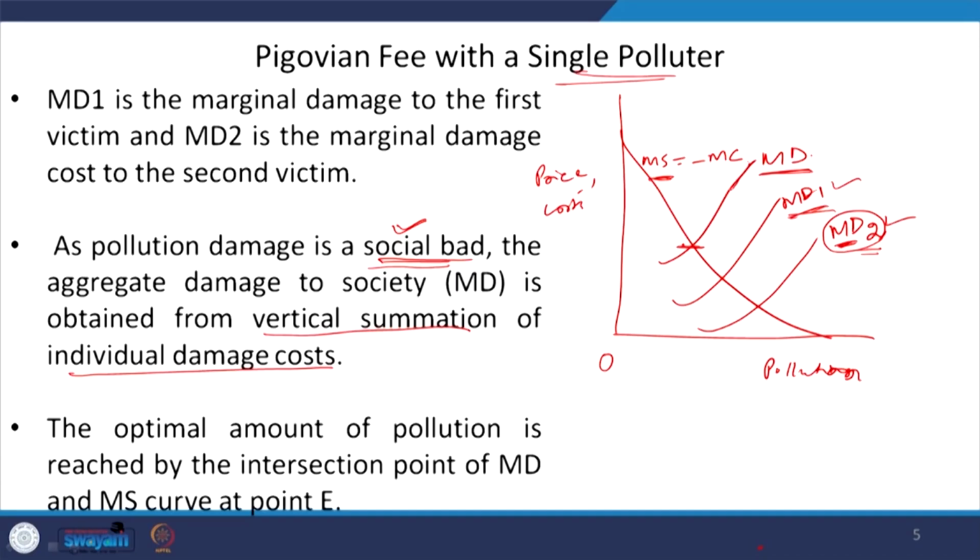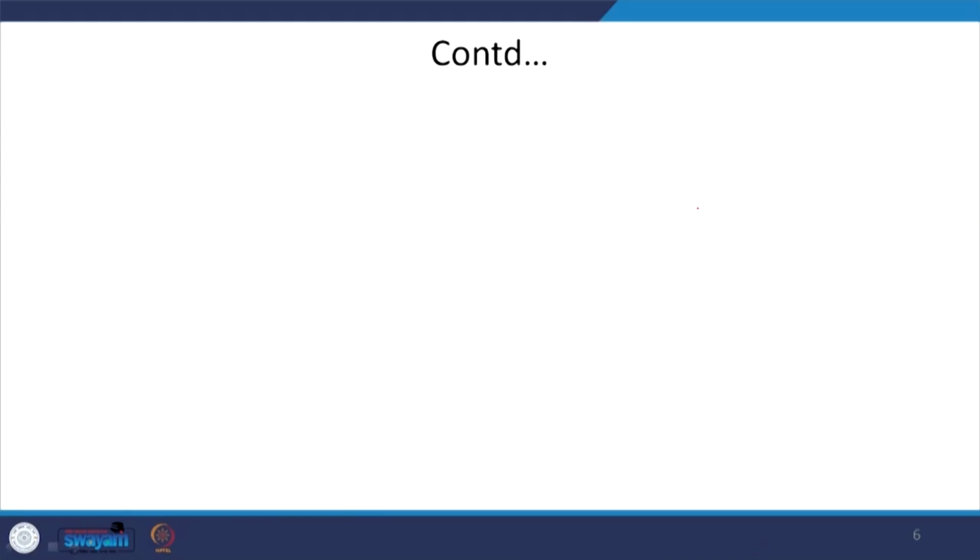This is the aggregate marginal damage and this is the aggregate marginal saving, or minus of marginal cost function. At this point E, the optimal amount of pollution is reached.